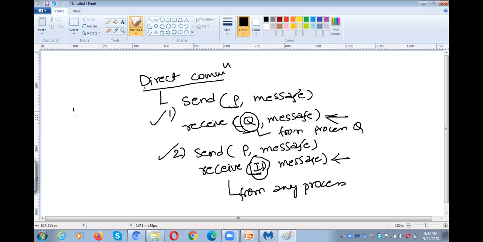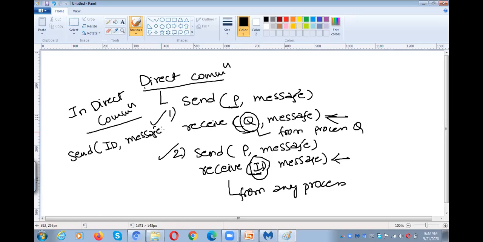But in the case of indirect communication, what we need to do is create a mailbox. That means we are sending a message to the mailbox and we need to receive from the mailbox. So this is also a mailbox ID.